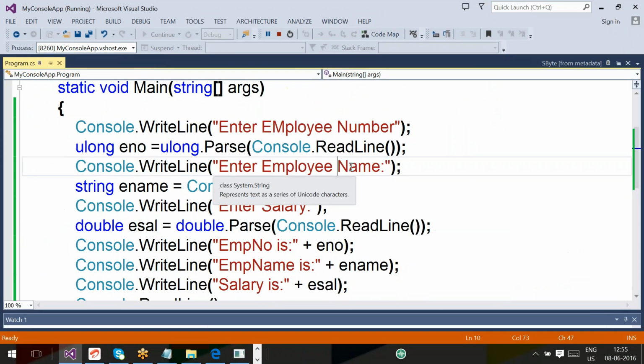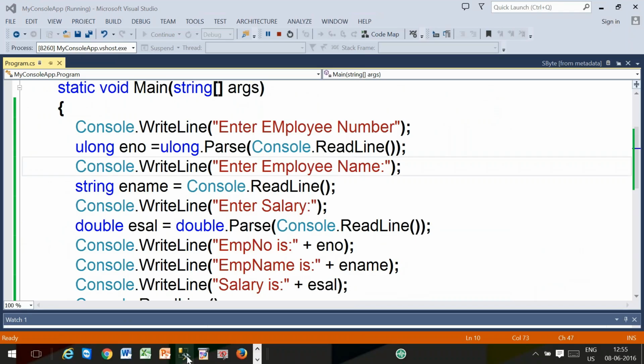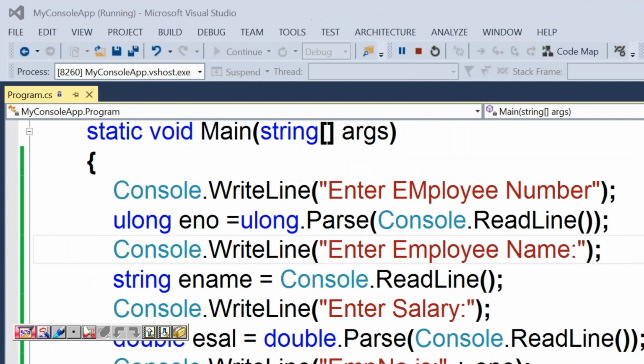String means it will return any value within the double quotes. According to that, once you press enter, here is what will happen. I'm explaining here.